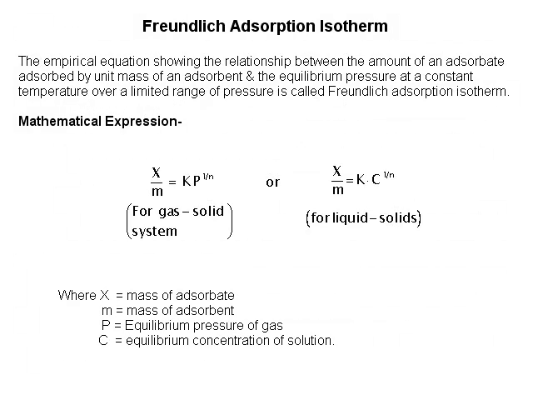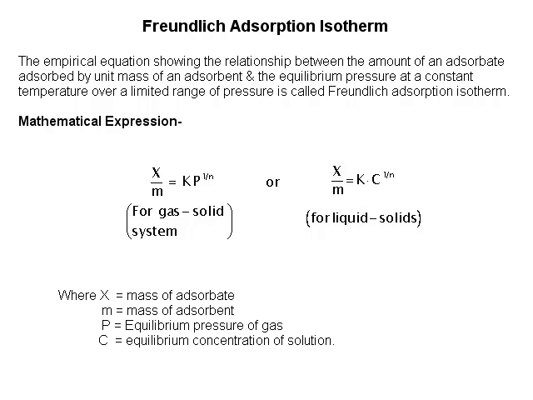Freundlich adsorption isotherm. The empirical equation showing the relationship between the amount of an adsorbate adsorbed by a unit mass of an adsorbent and the equilibrium pressure at a constant temperature over a limited range of pressure is called Freundlich adsorption isotherm.